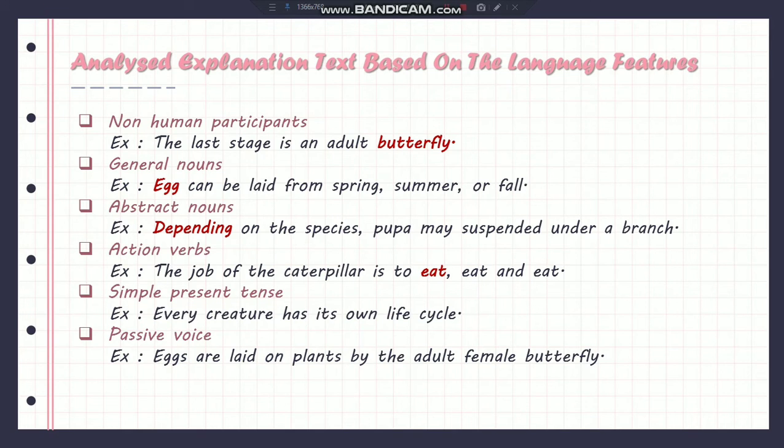5. Simple present tense is contained in the sentence: Every creature has its own life cycle. 6. Passive voice is contained in the sentence: Eggs are laid on plants by the adult female butterfly.